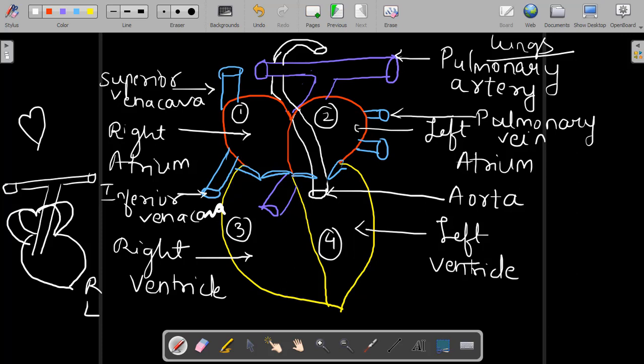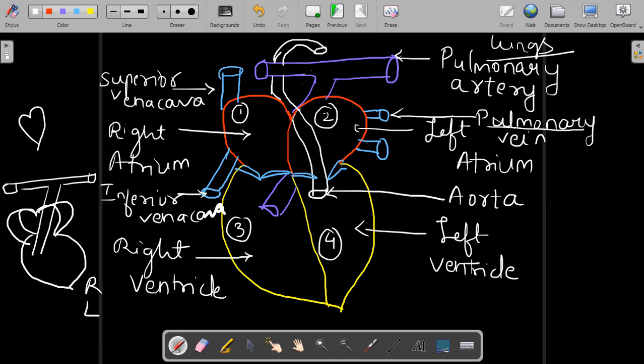So this is somewhere behind. You just show the opening connected to left atrium, and that is pulmonary vein. So pulmonary vein is again the blood being carried from the lungs to the heart. Pulmonary artery is carrying the blood from the heart to the lungs, whereas pulmonary vein is carrying the blood from the lungs to the heart.